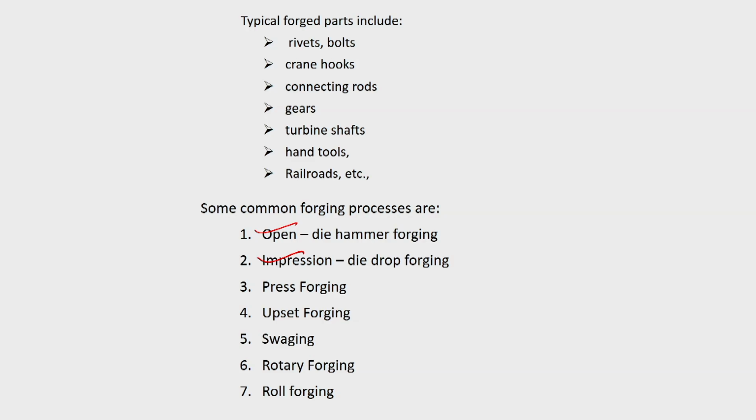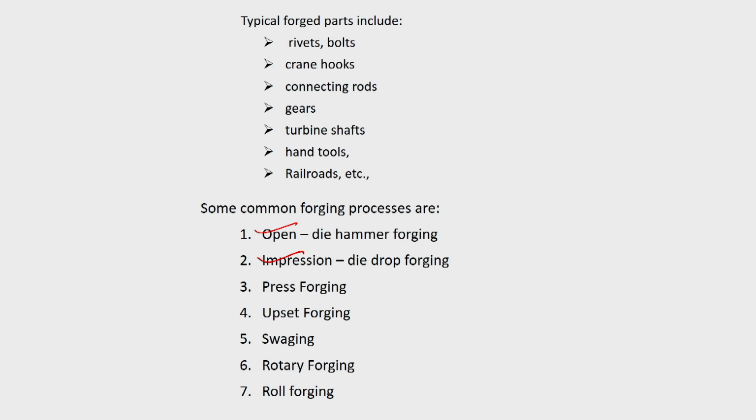Then several hand tools, railroads and other things are there. So, you can say some common forging processes are, say, open die forging operation. It can basically be classified into open die and impression die forging. So, these are the two basic forging operations which are there.